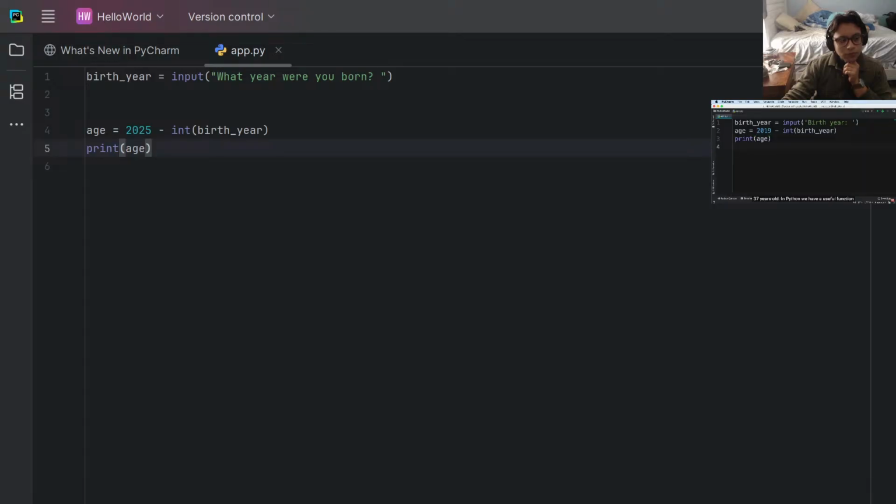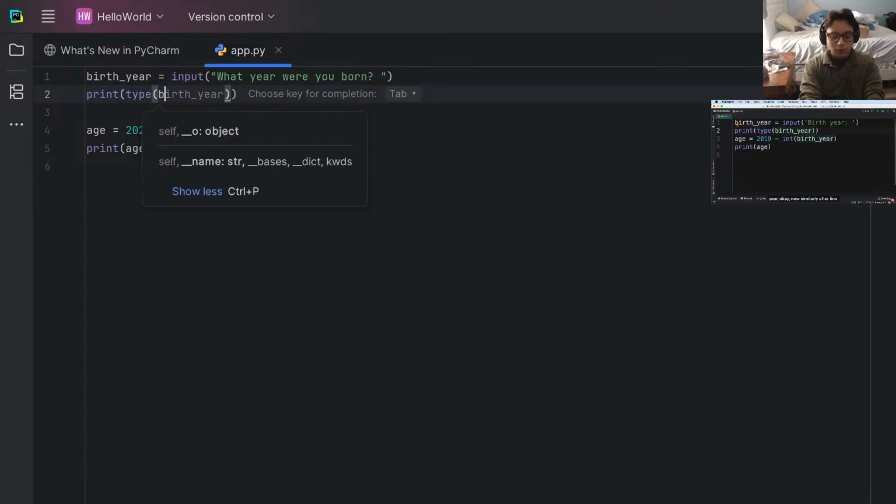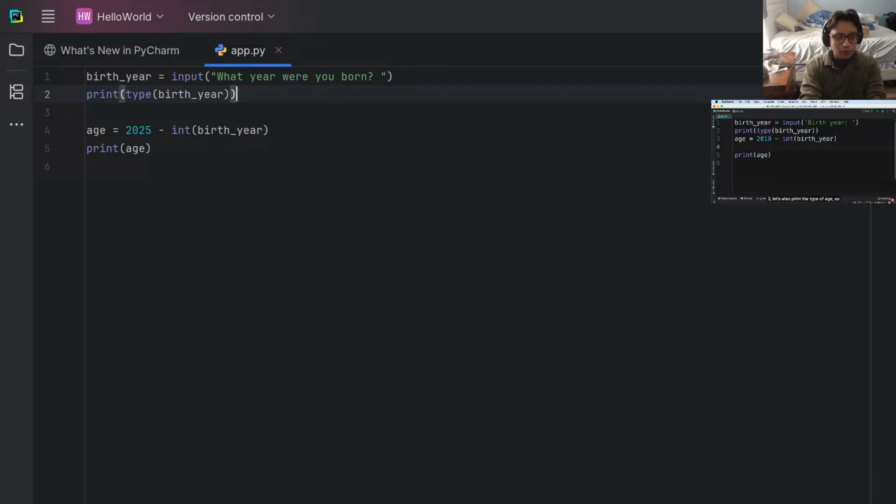In Python, we have a useful function for getting the type of variables. For example, let's print the type of birth year. So right after line 1, let's print, and here we're going to call another built-in function called type. And now let's pass birth year. Now similarly after line 3, let's also print the type of age. So print type of age.